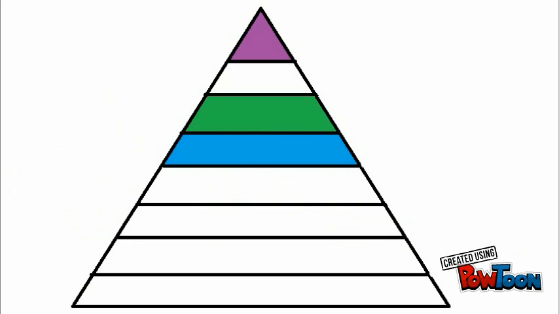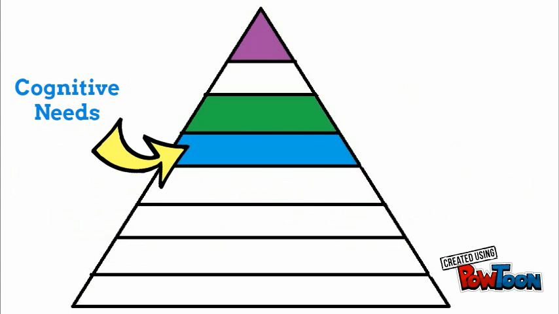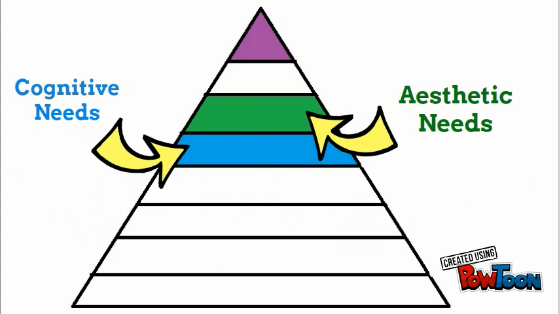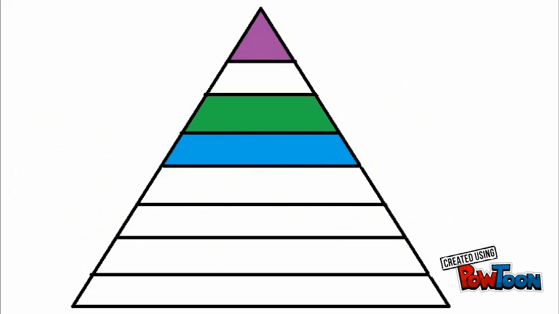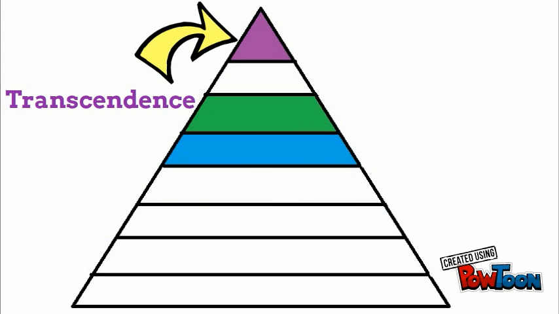In the 1960s and 1970s, the hierarchy was expanded to 8 levels. The need for self-actualization was divided into 2 subcategories: cognitive needs and aesthetic needs. Cognitive needs include seeking knowledge and curiosity, and aesthetic needs include seeking beauty and balance in the natural world and appreciating it for what it is. A final level was also added. This level is identified as transcendence, which is the need to help others to achieve self-actualization.